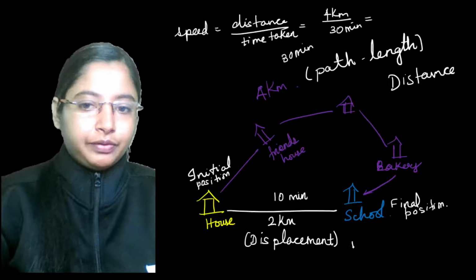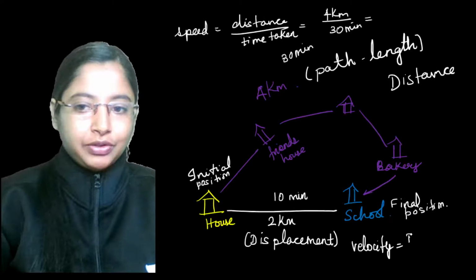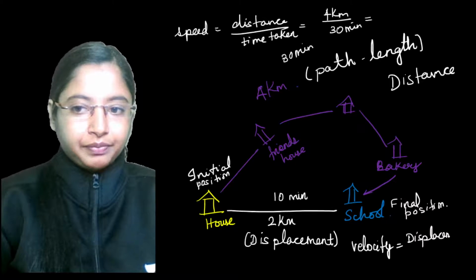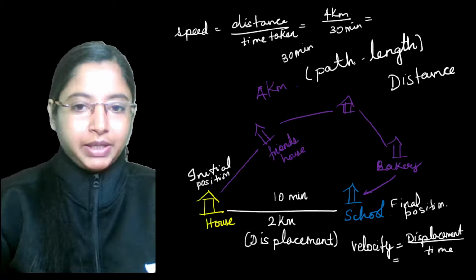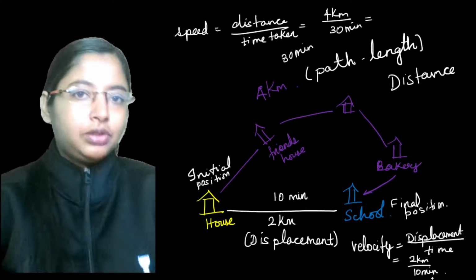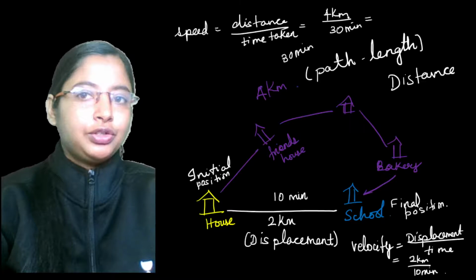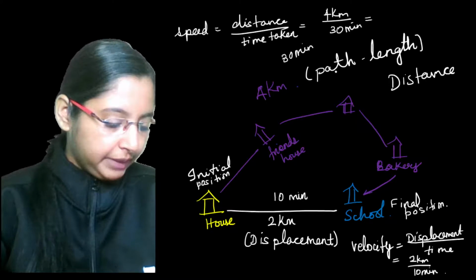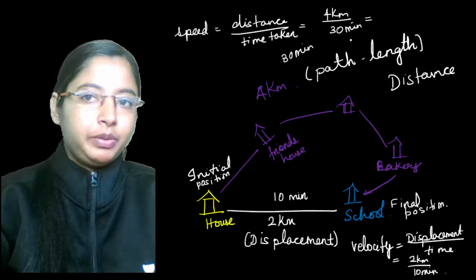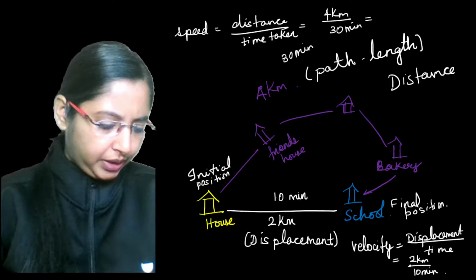And velocity will be nothing but displacement by time. Velocity will be displacement by time. Here the displacement is basically 2 kilometers by 10 minutes. What is the unit? Usually here we are given in kilometer per minute, right? The answer you get is in kilometer per minute, and here 2 by 10 is basically 1 by 5, that is right.